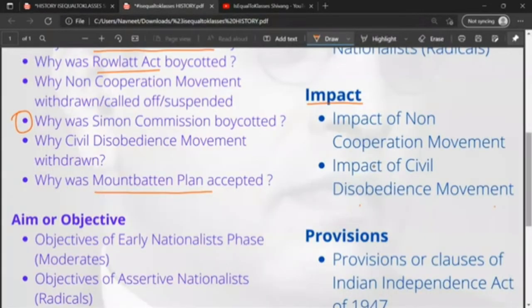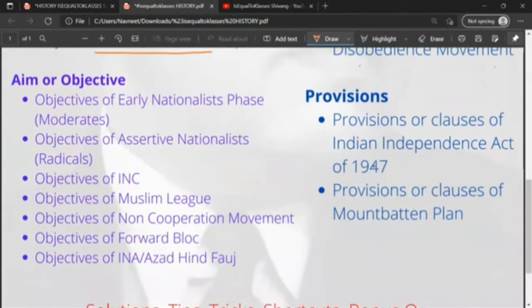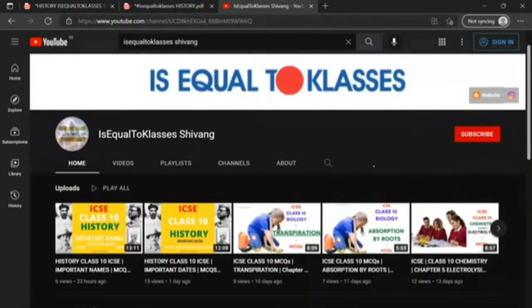Okay, so moving on. Provisions or clauses of Indian Independence Act. Provisions or clauses of Mountbatten Act. So we'll complete the first question first.